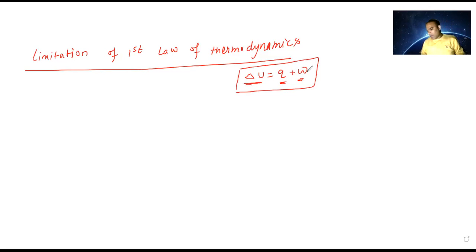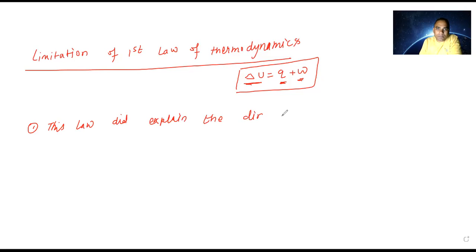Now the important point we have to understand is that it has some limitations. What is the limitation? This law never said what the direction is. So the first limitation is that this law did not explain the direction of reaction.